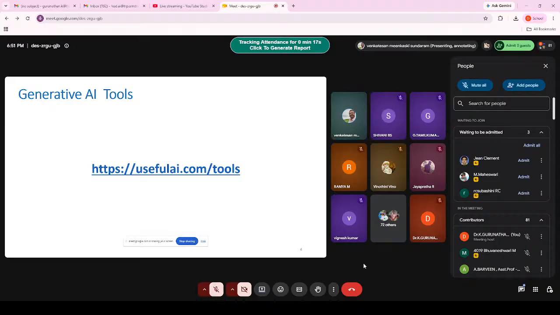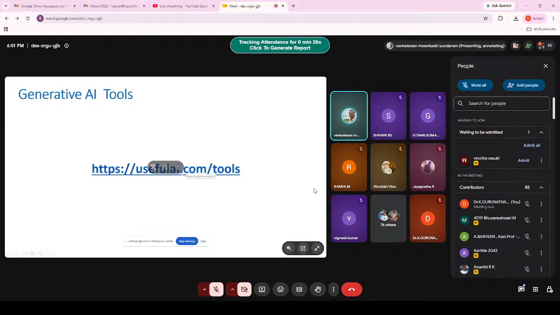Right. So this is the important website where you can see the various AI tools. You can note down usefulai.com/tools.